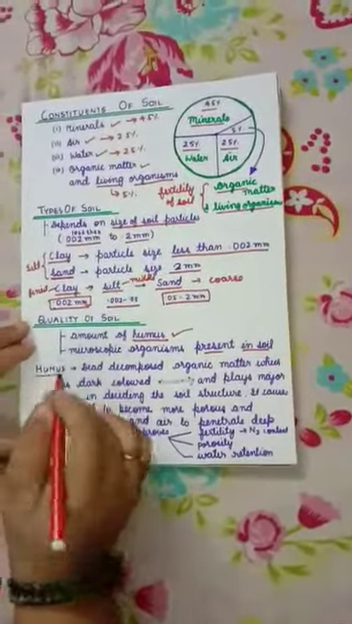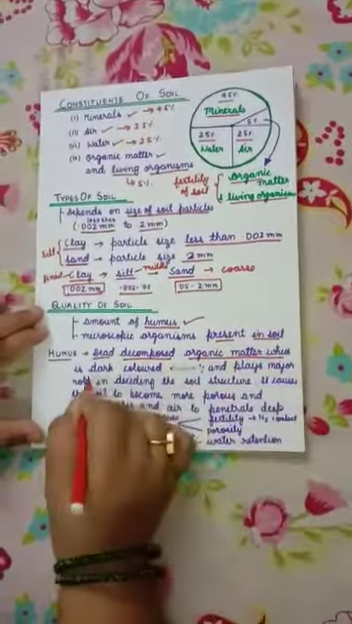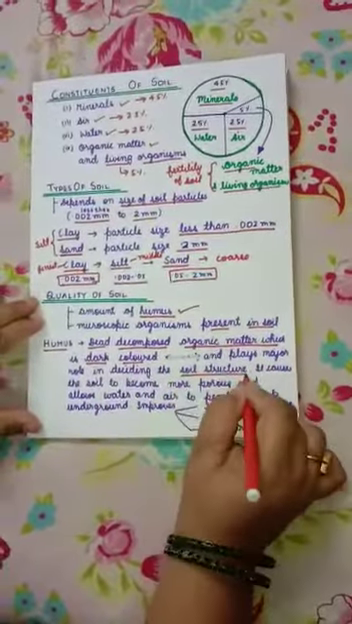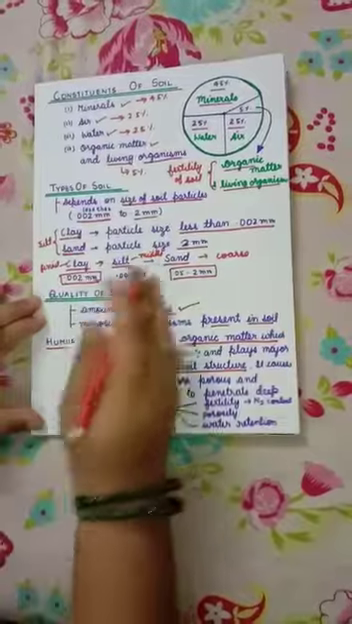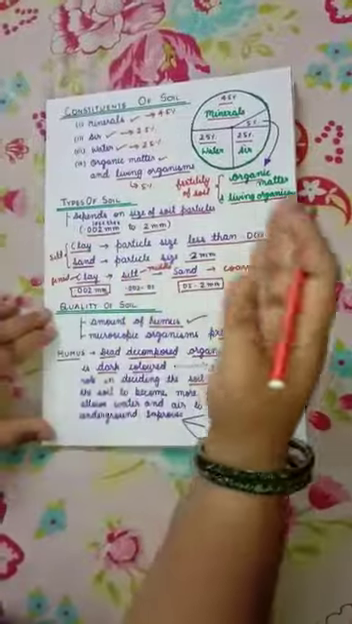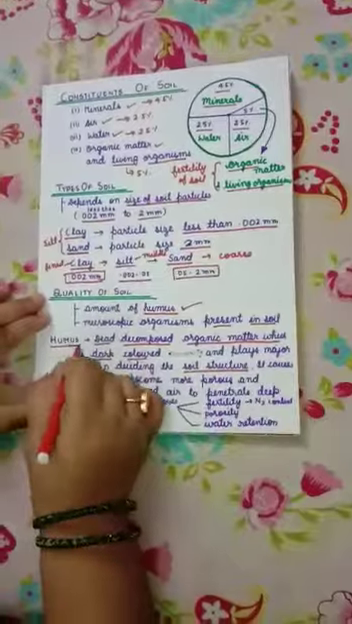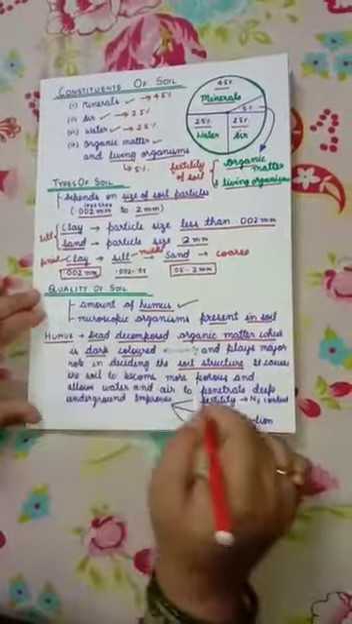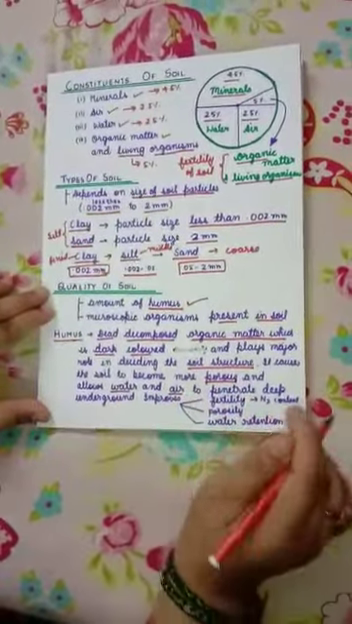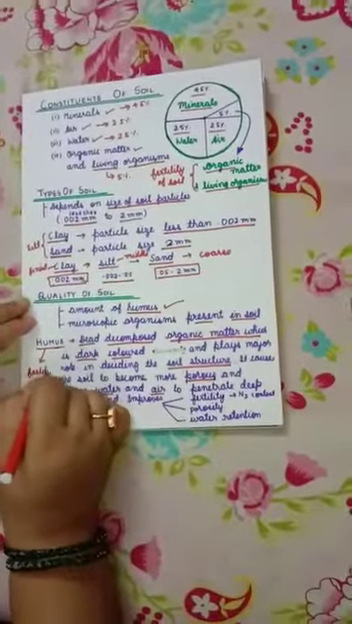Now the question arises, what is humus? Dead, decomposed organic matter which is dark brown in color and which plays a major role in deciding the soil structure is known as humus. So humus is made from dead, decaying living organisms. When living organisms like plants and animals die, they get decomposed and mixed in the soil and lead to the formation of humus. Humus increases the porosity of the soil as well as water and air retention capacity of the soil. So humus is important for fertility of the soil.